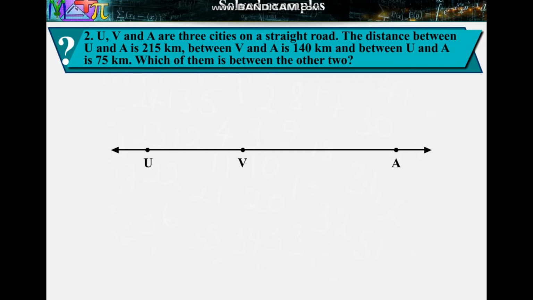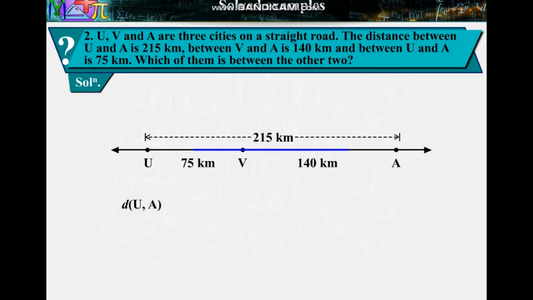U, V and A are 3 cities on a straight road. The distance between U and A is 215 kilometers. Between V and A is 140 kilometers. And between U and V is 75 kilometers. Which of them is between the other two?